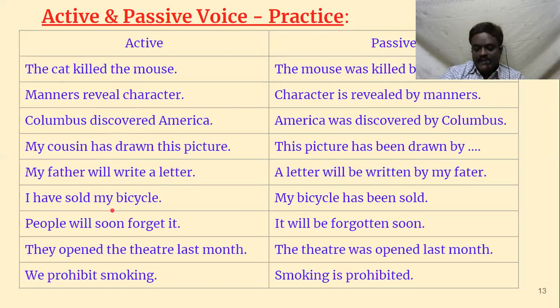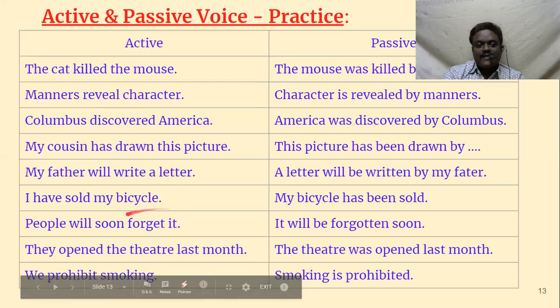I have sold my bicycle. Singular, so was sold. Sold becomes was sold. My bicycle was sold. That's all. There is no need for by me, because my is already there. So by me is not necessary.